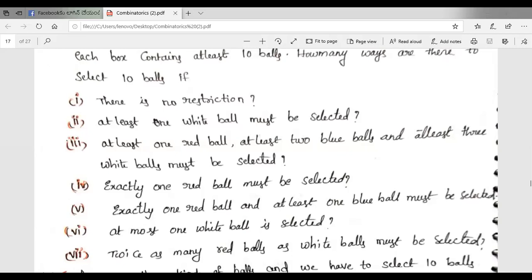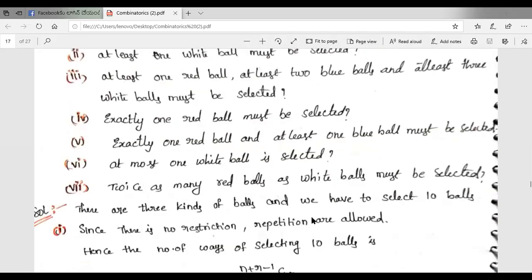So here, solution: there are 3 kinds of balls and we have to select 10 balls. So we have 3 types of boxes and 3 colors, 3 kinds of balls, and we have to select the 10 balls. So first question, since there is no restriction, repetition is allowed. Repetition allowed means a combination with repetition.